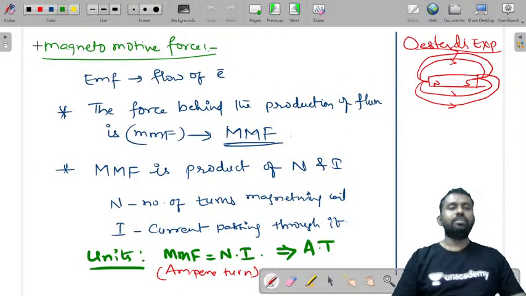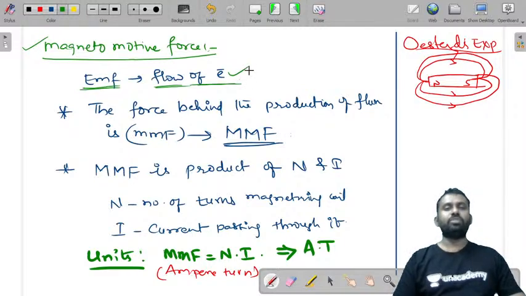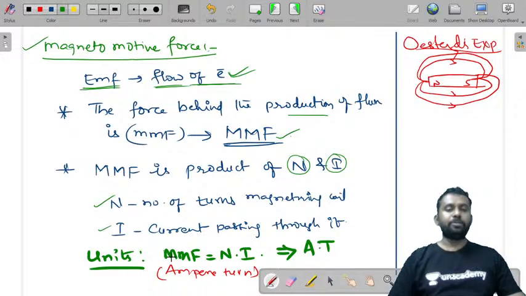Now let us see. Then we have seen magnetomotive force. As electromotive force is responsible for the production or flow of electrons, the force behind the production of flux is called the magnetomotive force. It is the product of the number of turns and the current passing through it. N is the number of turns and I is the current. So mmf is equal to N into I, which is ampere turns or amperes.